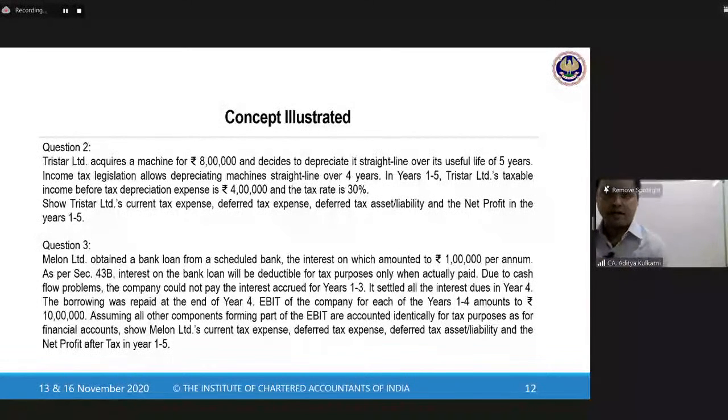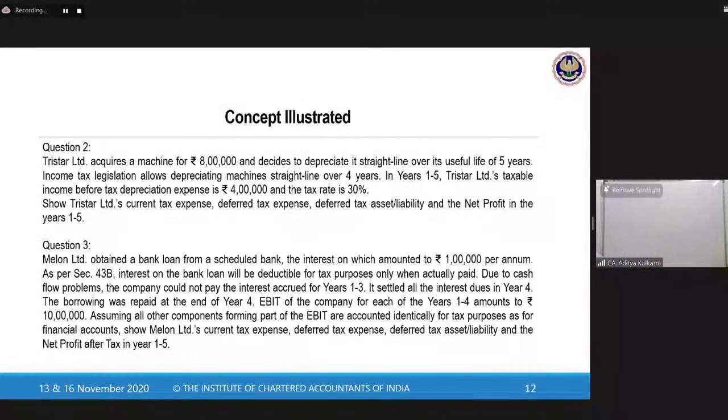TriStar Limited acquires a machine for 8 lakhs and decides to depreciate it straight line over its useful life of 5 years. So 8 lakhs divided by 5, the depreciation will be 1,60,000 per annum. Okay. Please pay attention. It's a very nice question, a very elementary question.